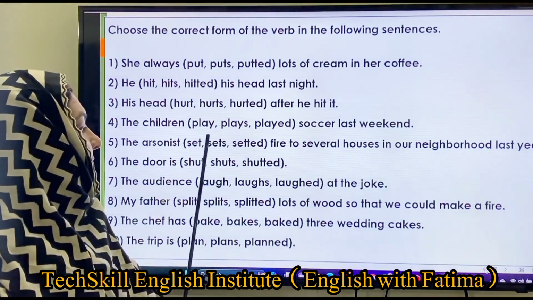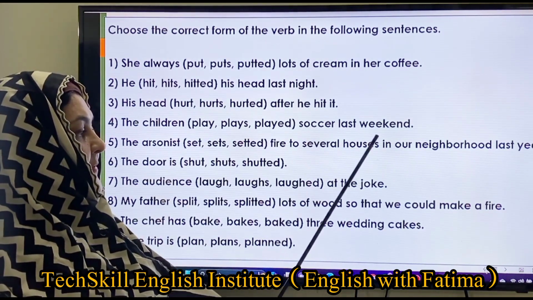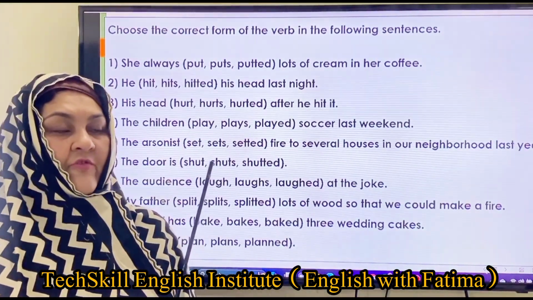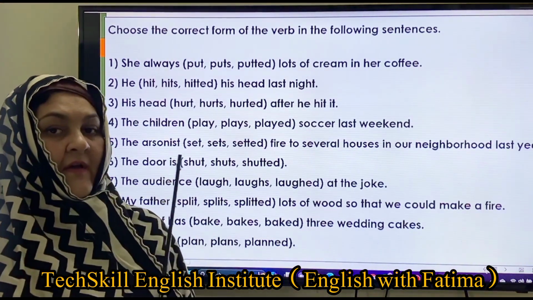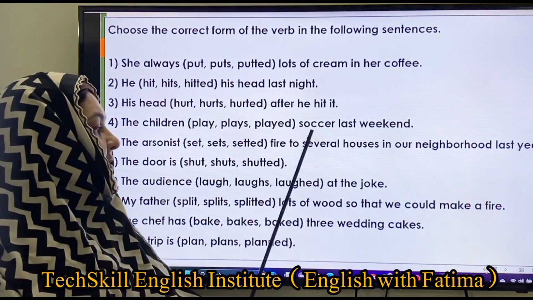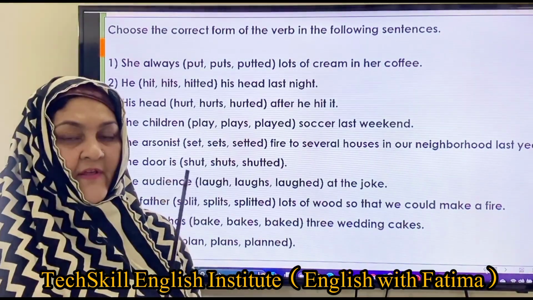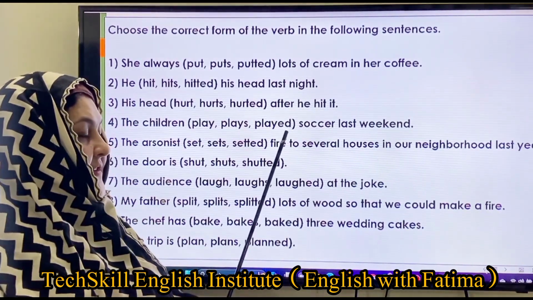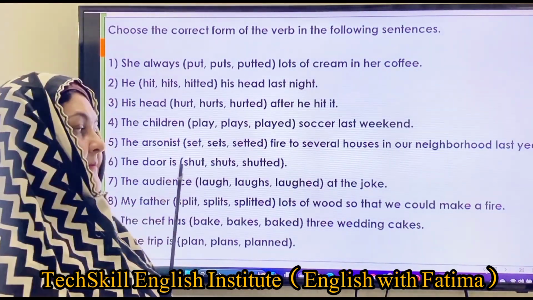Another example is the children played soccer last weekend. Last weekend shows the past tense. Let's see which is the perfect choice in these options. Play, played and playd. It is played because it is about last weekend. The children played soccer last weekend. Why have we chosen this? Because play is not an irregular verb, but a regular verb. Here we use ed at the end of the verb. Okay. Now come to the next example.